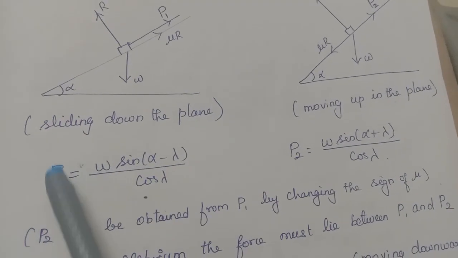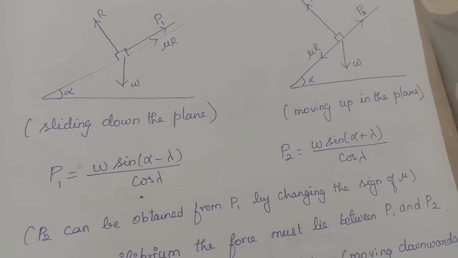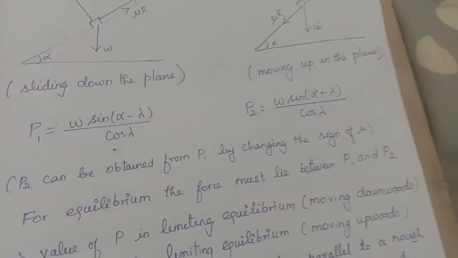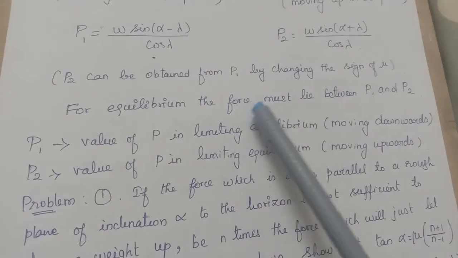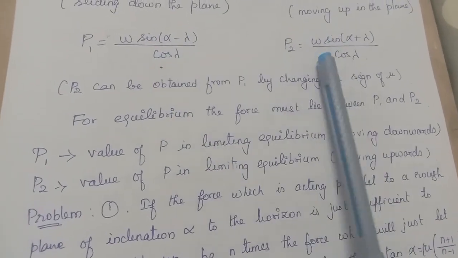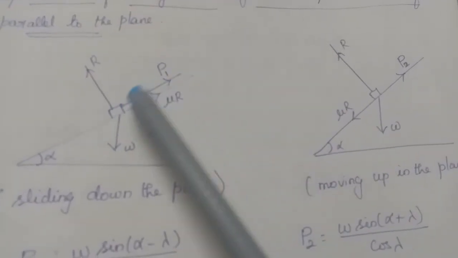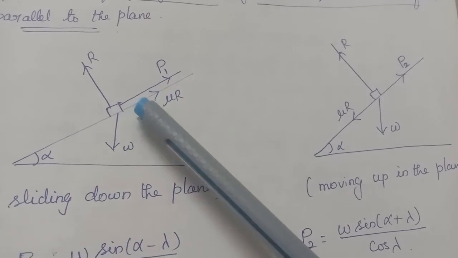The other things have the same meaning. Lambda, W have the same meaning in all the bookworks. So P1 equal to this and P2 equal to this. For equilibrium, the external force P must lie between these two. How did I obtain these two values? Simply, I have resolved all the forces along and perpendicular to the plane. Already I told you in the previous case, the same thing I have done here.